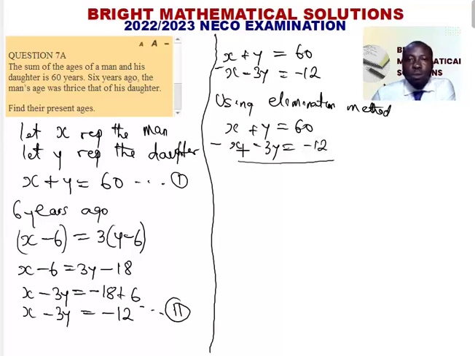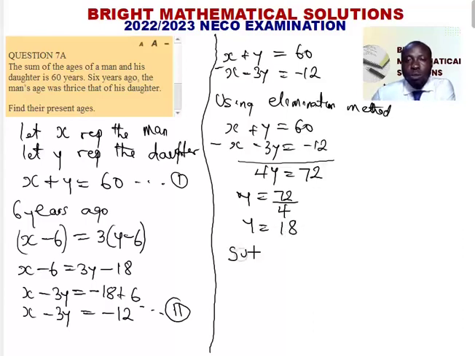So this will become X minus X, which is 0, and Y minus minus 3Y, that becomes 4Y. 60 minus minus 12 becomes 72. So Y equals 72 divided by 4. So Y will now give us 18.